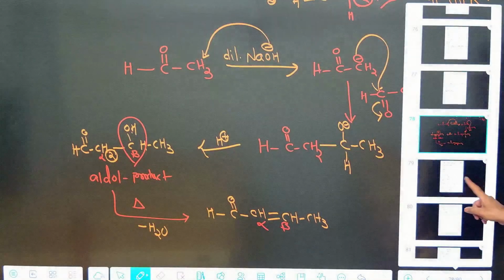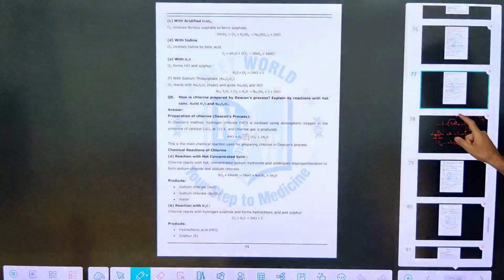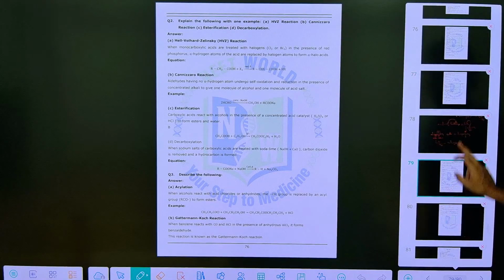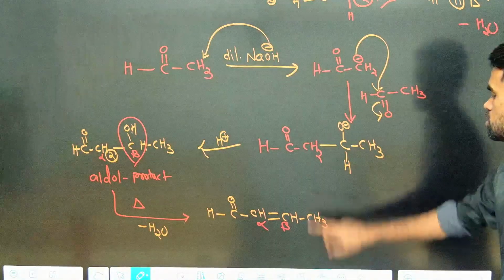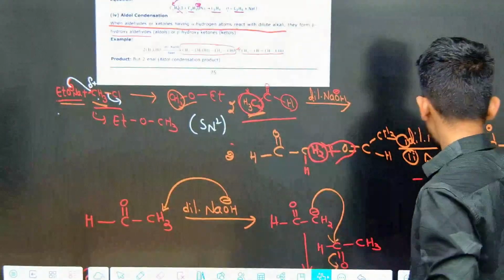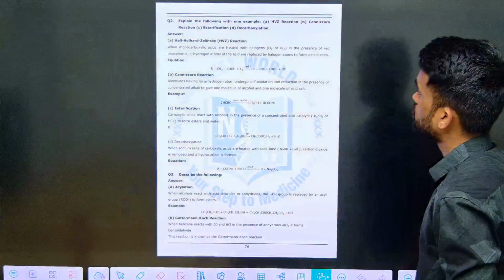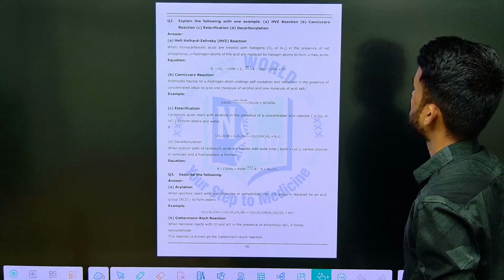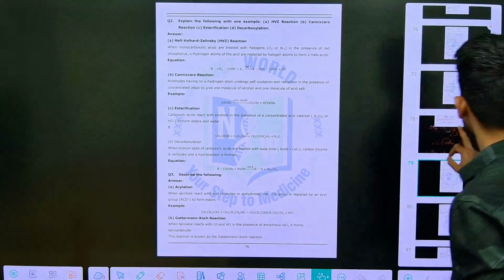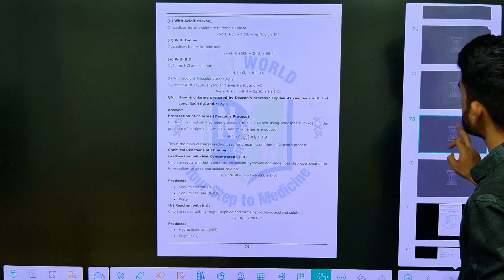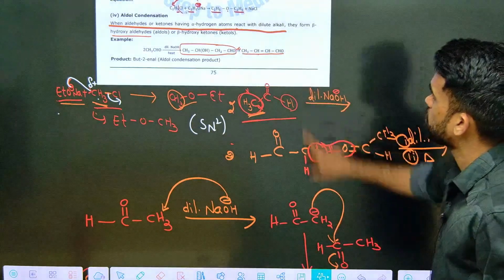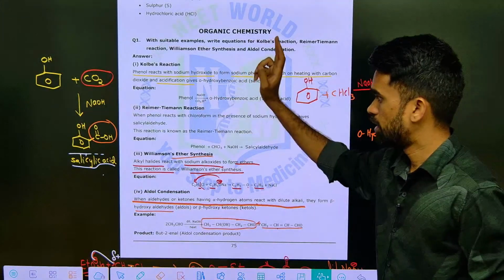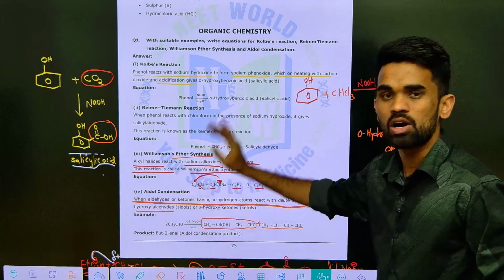The next one here. Aldol condensation is over. The next one here is Cannizzaro, which we need to discuss. I will explain Cannizzaro also. Let us check once every question. All 4 questions are completed: Kolbe's completed, Reimer-Tiemann completed, Williamson's completed, aldol condensation done.